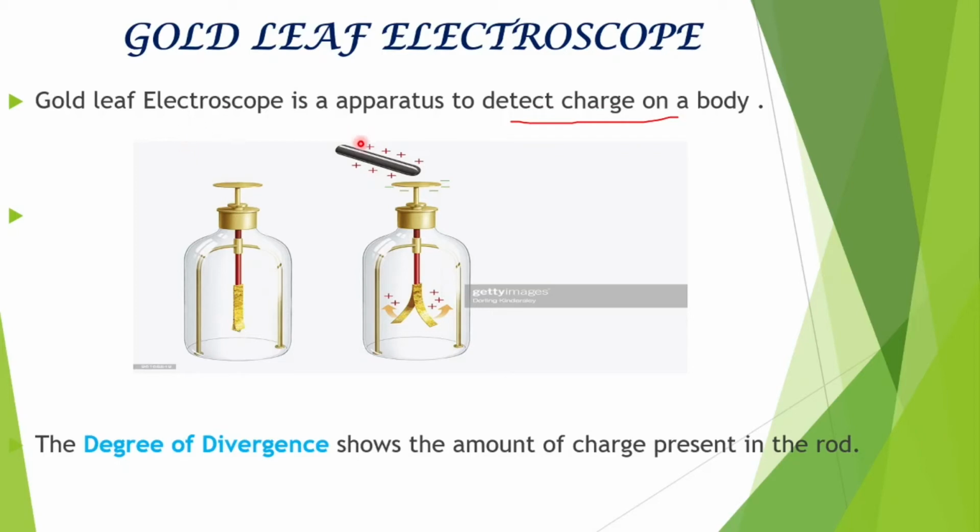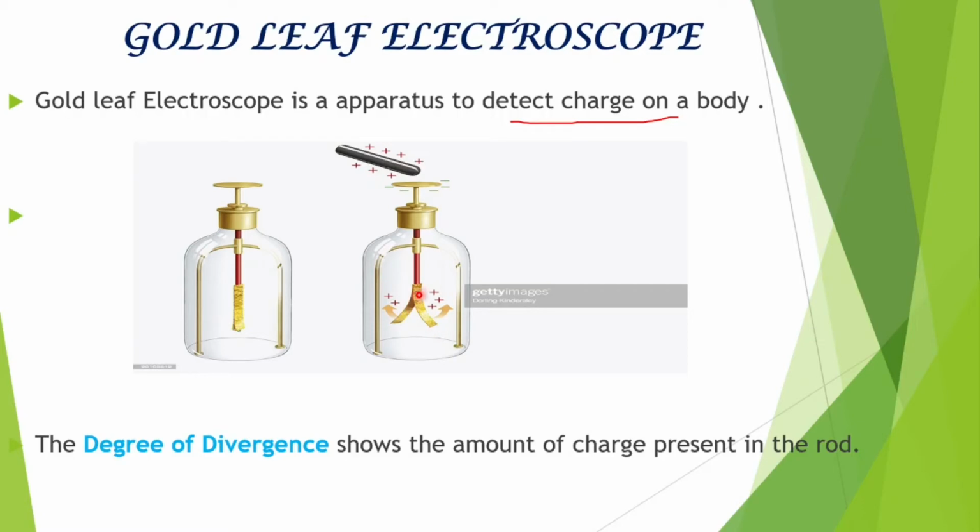So when I bring a positively charged rod near the circular disc, the negatively charged particles that are present in this metallic rod get accumulated in this disc, and the positively charged particles get far away from this charged rod, which means they get accumulated near the gold leaves.